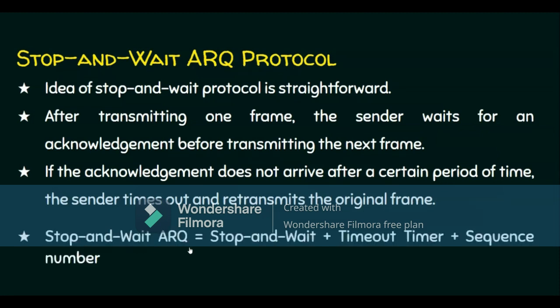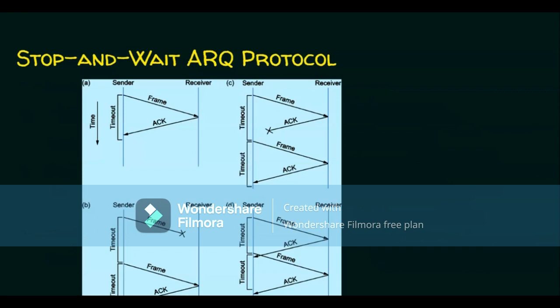So stop and wait ARQ protocol is simply a stop and wait protocol in terms of concept, but additionally it has a timeout timer and a sequence number of the frame. So when we have the idea of stop and wait protocol, with this timeout timer and the sequence number built in, then it is a stop and wait ARQ protocol. Let's see some scenarios. It will help us understand stop and wait ARQ protocol in a better way. We have 4 scenarios here: scenario A, B, C and D.